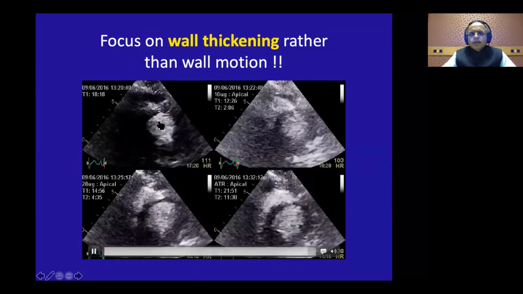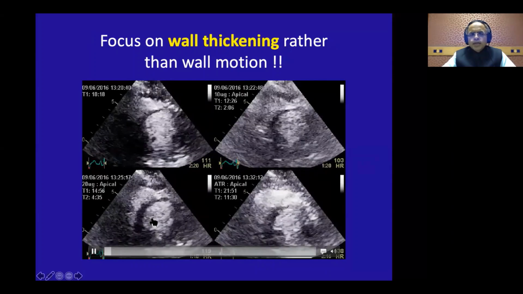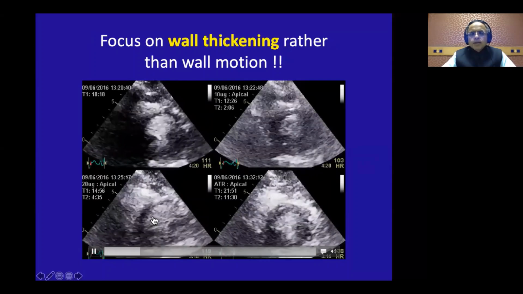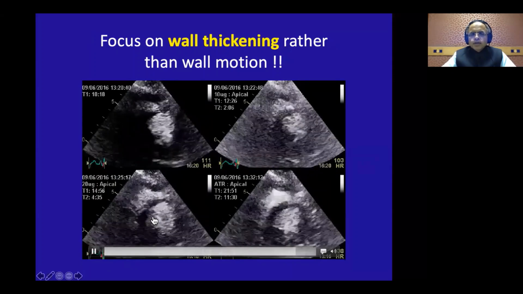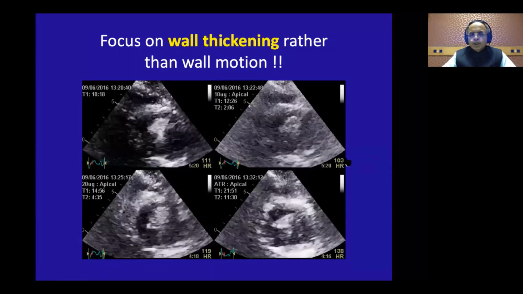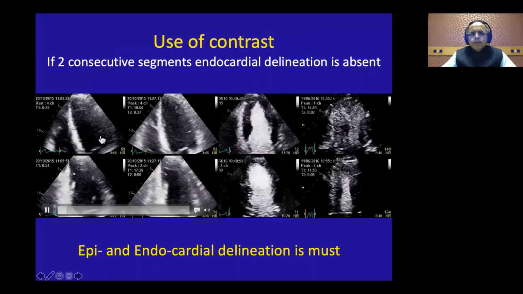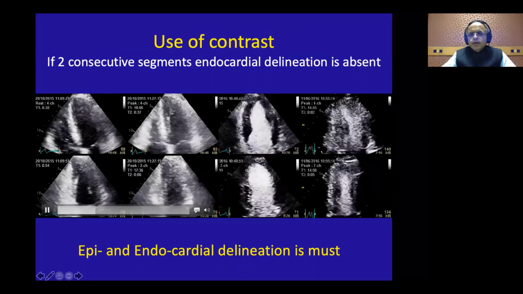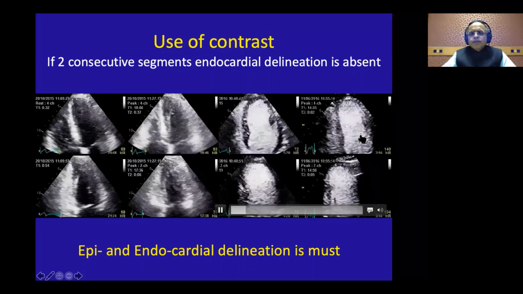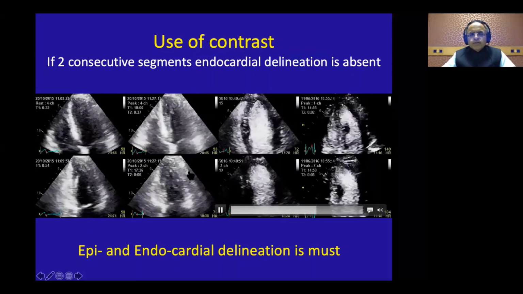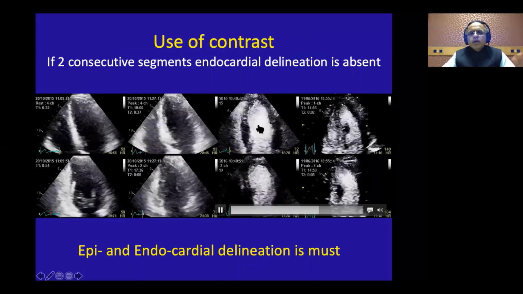Again, the same thing in the short axis: appreciate the thickening by looking at one segment, then looking at the endocardium and then at the epicardium. You will always appreciate that the endocardium moves faster than the epicardium, and that is why you get thickening. Both these things you appreciate very well. Then why use contrast? It is so simple. If I keep a non-contrast image here and a contrast image here, the appreciation of the endocardium and epicardium becomes very easy. This is not only for stress echo, but even for our regular echocardiography.